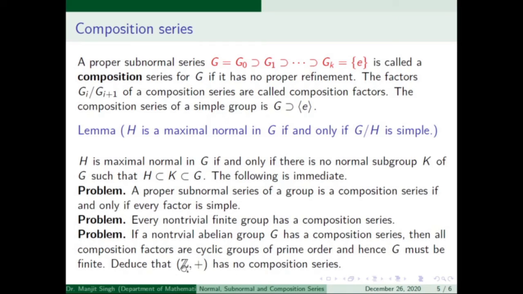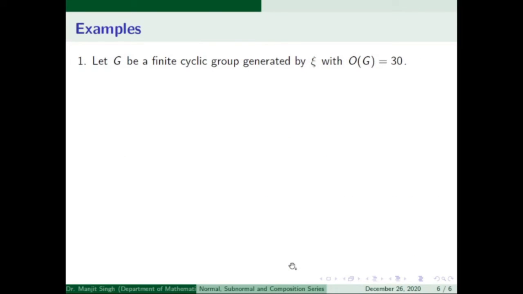So we can easily deduce that the set of integers has no composition series. If it has a composition series, then it is a non-trivial abelian group with a composition series, so it must be finite from the above, which is not the case because the set of integers is infinite. So our supposition is wrong that the set of integers has a composition series.